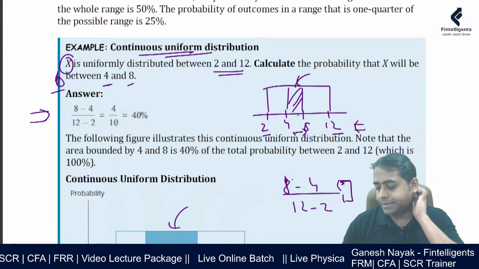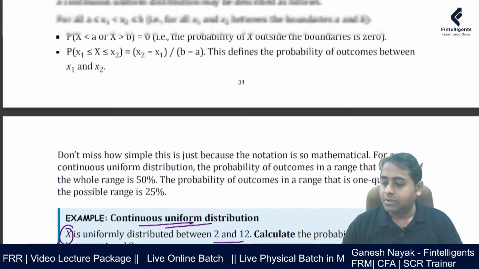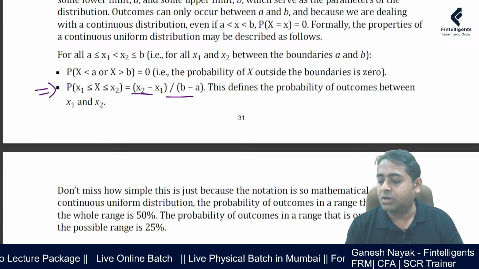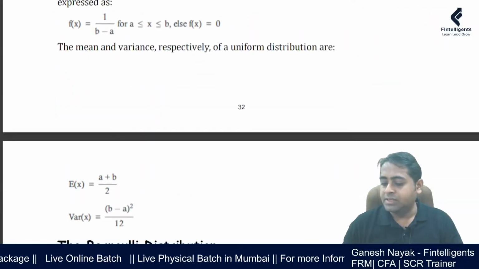This is a new thing. They have not been testing this in the previous section. Broadly, this is the same formula that we just talked about. Next, cumulative, they will most likely not test you on.